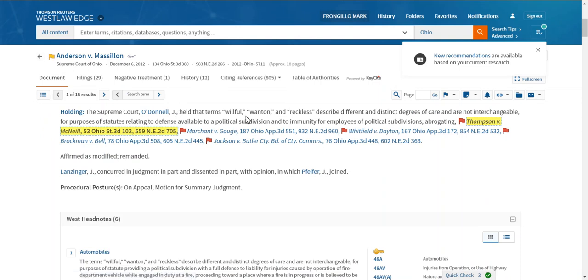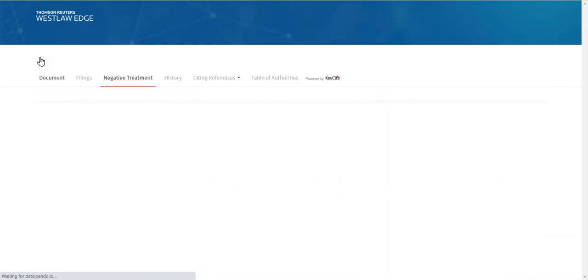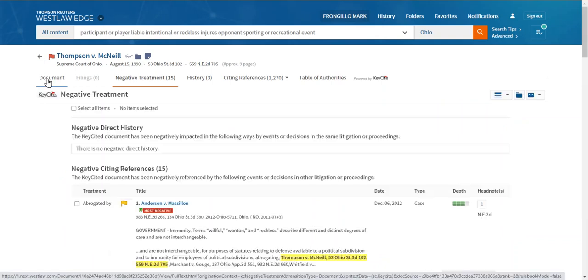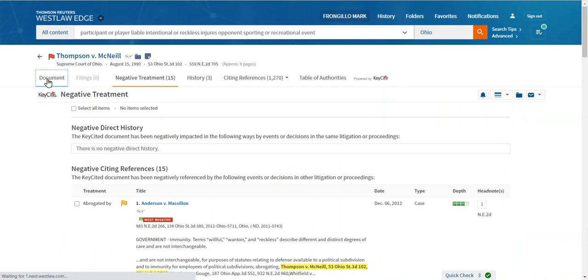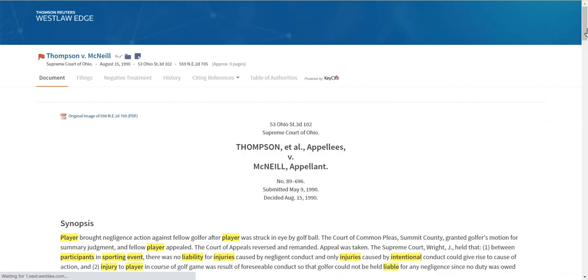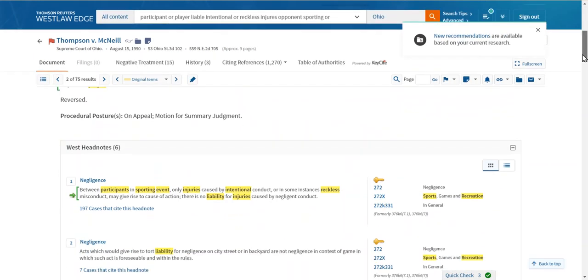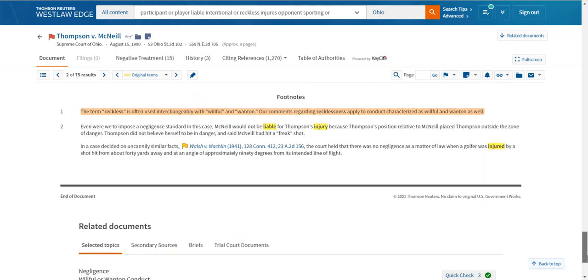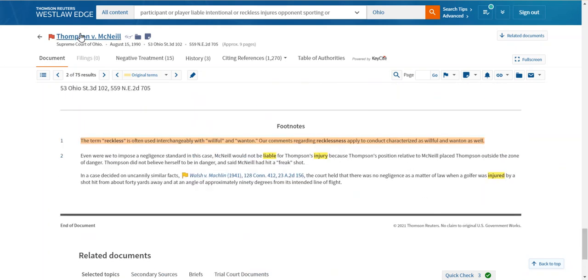Basically, the Thompson case in a footnote said that the terms willful, wanton, and reckless were interchangeable. And Anderson said, no, they're not. They are distinct terms. So it's really not invalidating issue number 1, it's invalidating the footnote that is referenced in headnote number 1, which is at the very bottom here. So don't worry about that red flag for Thompson, bottom line.